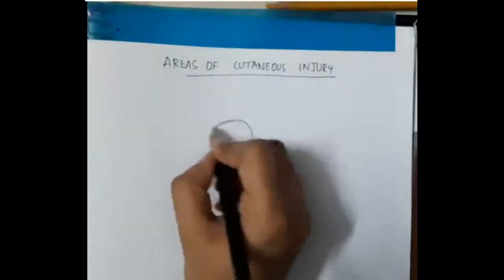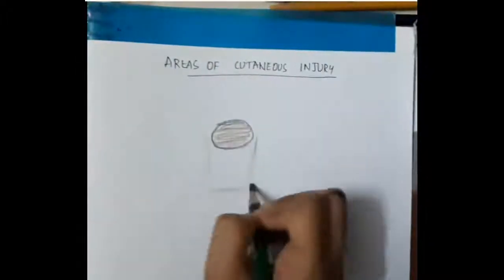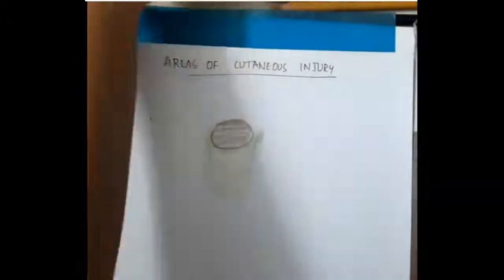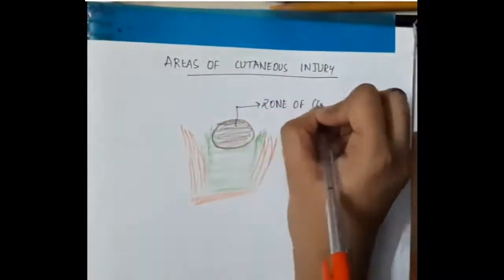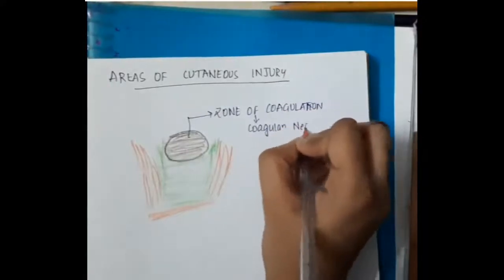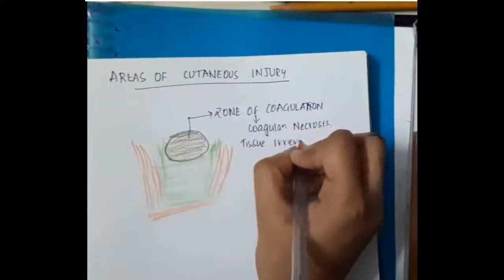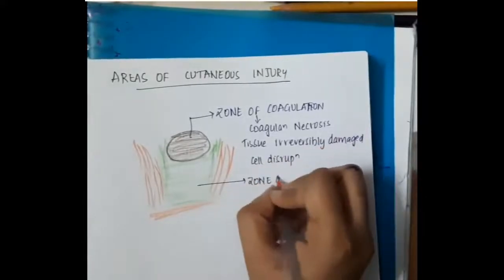Next, we have to learn about the areas of cutaneous injury. In the middle is the zone of coagulation, surrounded by the green colored zone of stasis, which is surrounded by the zone of hyperemia. In the zone of coagulation there is coagulative necrosis, so the tissue is irreversibly destroyed, leading to cell disruption.